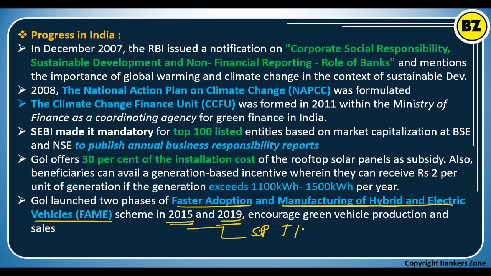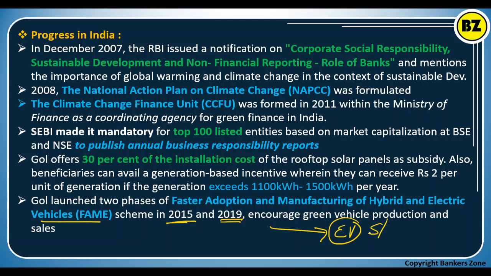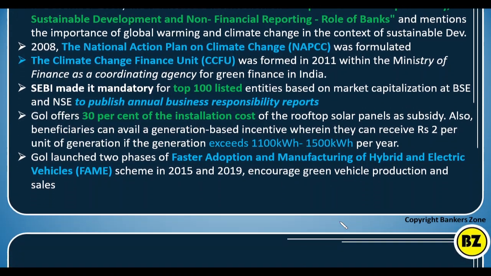purchasing and sales of electric vehicles, okay. Electric vehicles here means they are hybrid or fully electric. So remember, FAME stands for faster adaptation and manufacturing of hybrid and electric vehicles. The scheme was launched in 2015, extended till 2019, for the purpose of green vehicle production and sales. The government is basically giving subsidy, and different states are also giving it.